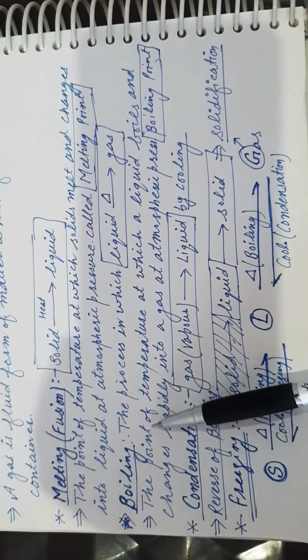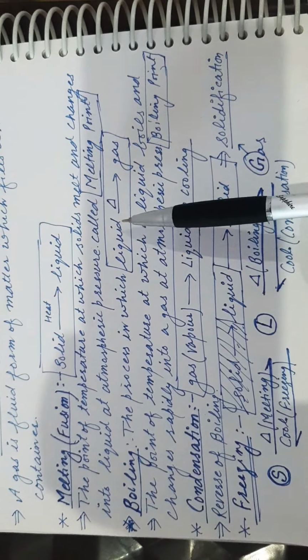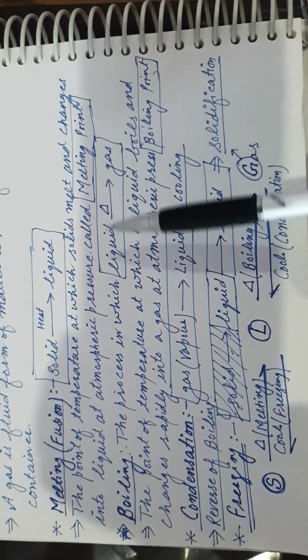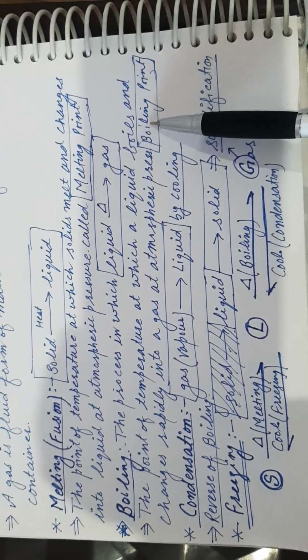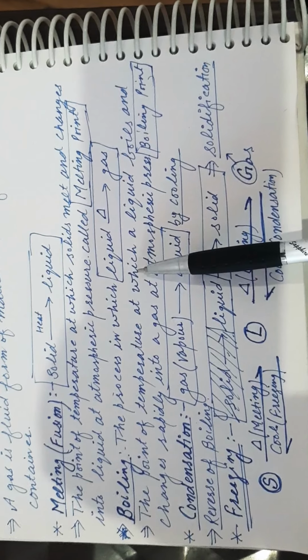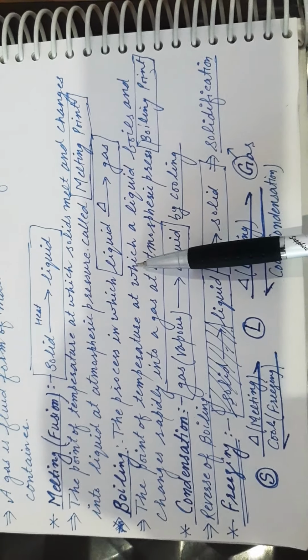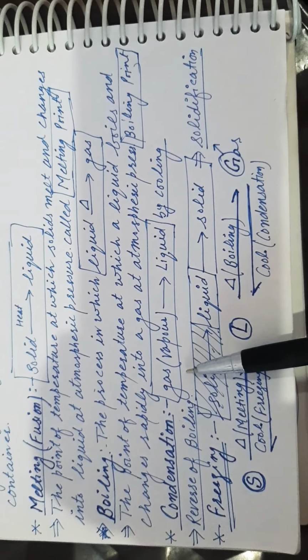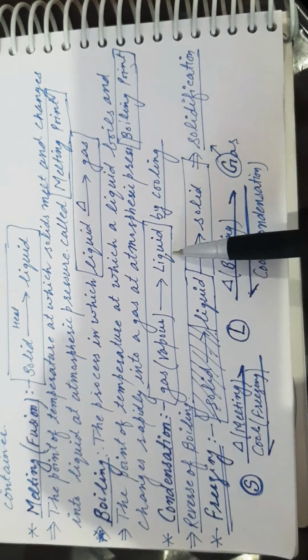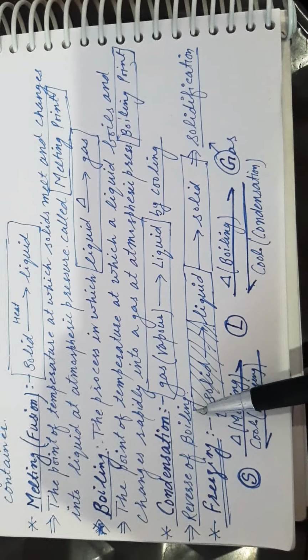Next is boiling, the process in which liquid on heating changes into gas, and the temperature at which boiling of a substance occurs is known as boiling point. For example, the boiling point of water is 100 degree centigrade. Condensation, the process in which gas or vapors by cooling change into liquid, is the reverse of boiling.